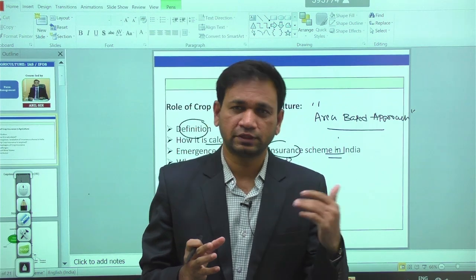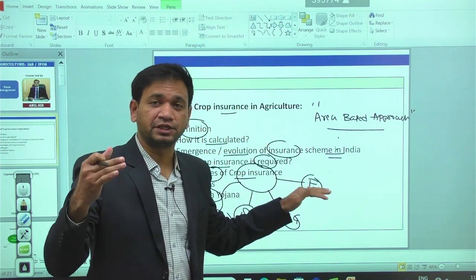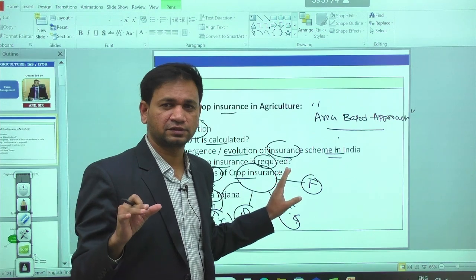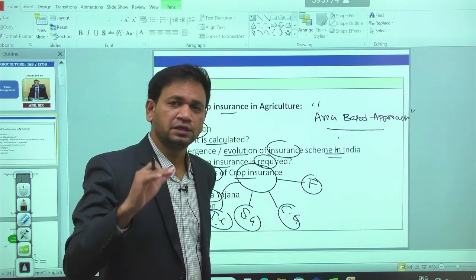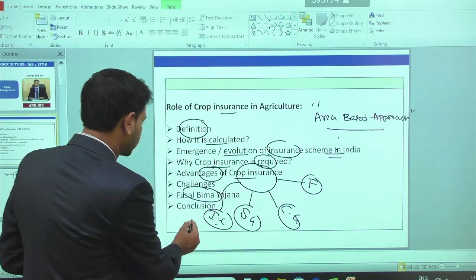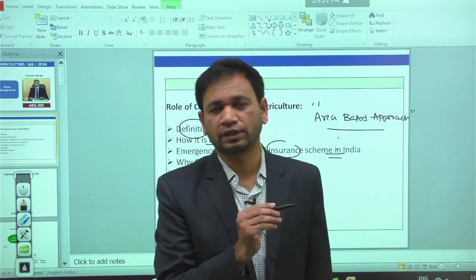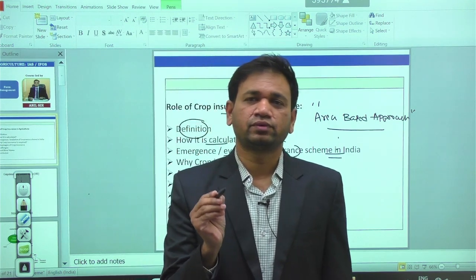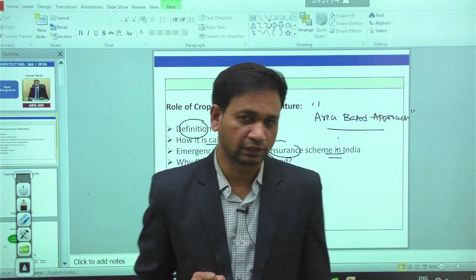So according to that payment over the period, whenever we have crop losses due to the weather condition, in that case those crop losses can be compensated by the insurance companies. That is the nature of the mechanism we have in the case of crop insurance here. Another is the conclusion part here. See, in this case, we can always expect a minimum of 15 to 20 marks in the case of the role of crop insurance in agriculture.